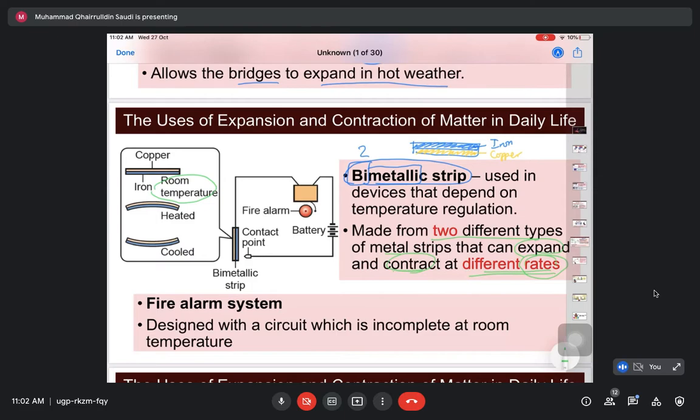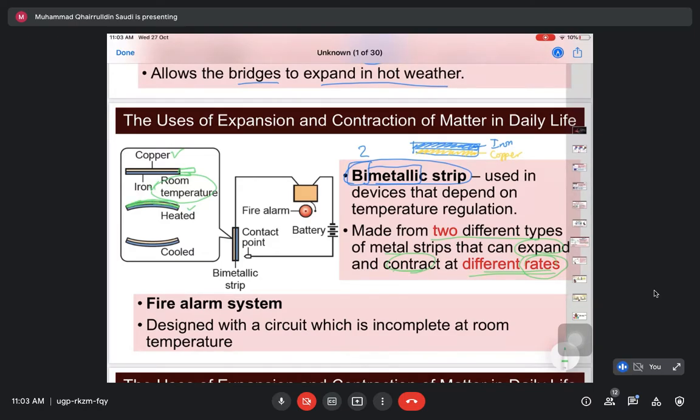But when heated, apabila suhu disebabkan ada kebakaran, suhu meningkat dengan mendadak. So, when heated, they will both expand. Copper dengan iron ni dua-dua akan expand. But, copper akan expand lebih banyak, meaning copper ni jadi lebih panjang. Iron pun expand juga, tapi iron expand pendek sikit. Jadinya dia akan melengkung macam ni sebab copper lebih panjang daripada iron.